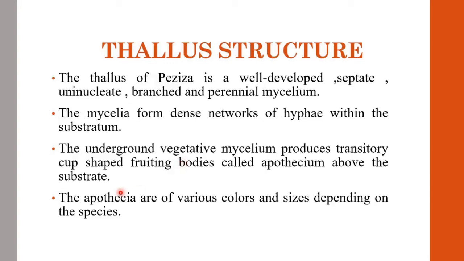The complex hyphal network absorbs nourishment from the substrate, and the hyphae are septate and each cell is uninucleate. The underground vegetative mycelium produces transitory cup-shaped fruiting bodies called apothecia above the substrate. The apothecia are of various colors and sizes depending upon the species of Phaceae.